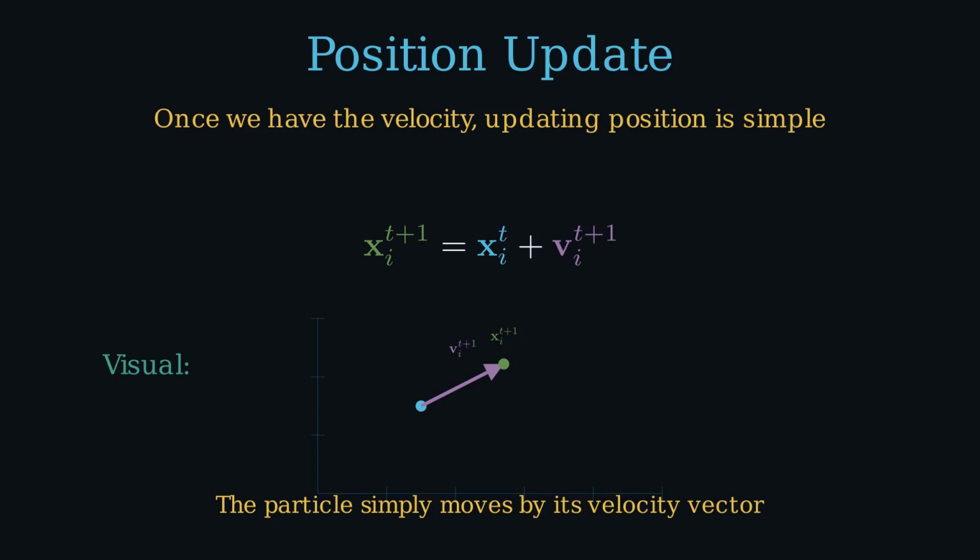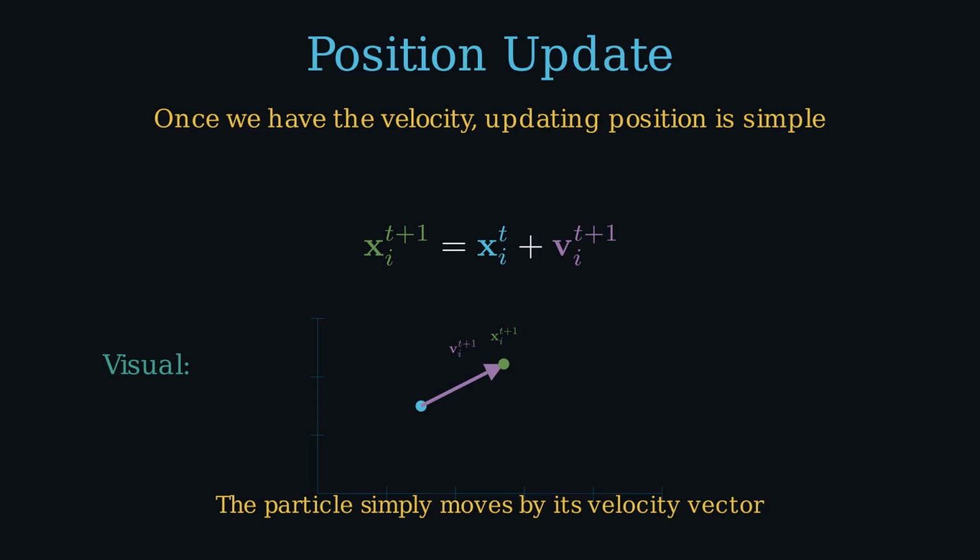There's something worth sitting with here. The velocity equation is where all the intelligence lives. The position update is just arithmetic. PSO concentrates its entire decision-making into that one equation, inertia, memory, social influence, and then executes it mechanically. That's the elegance of the algorithm. Complex adaptive behavior from simple repeated arithmetic.